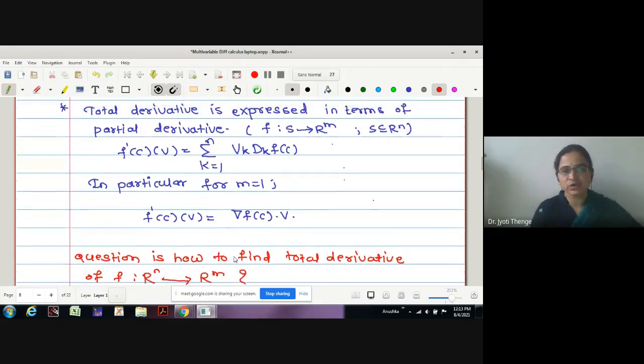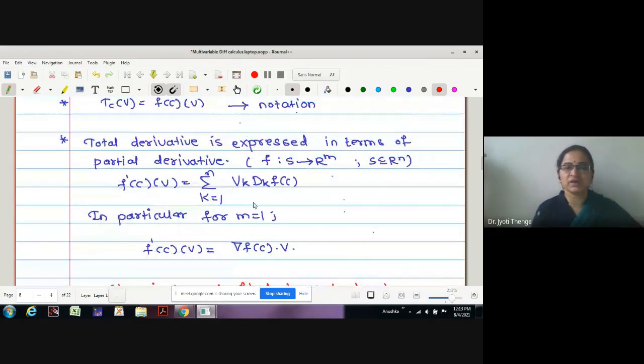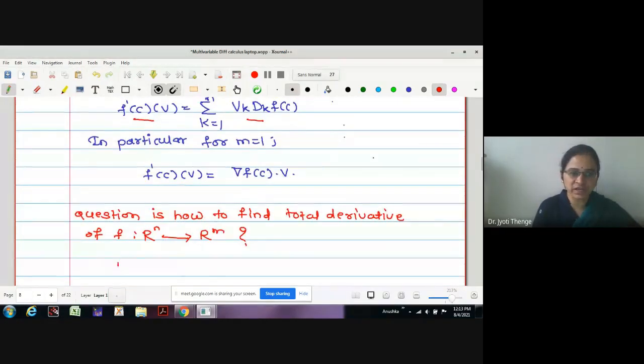Why is this the question? Because whatever we have defined, f dash of c operated on v, is expressed in terms of the partial derivatives. But the question arises how to find out the partial derivative D k f of c. This is also a question, no?